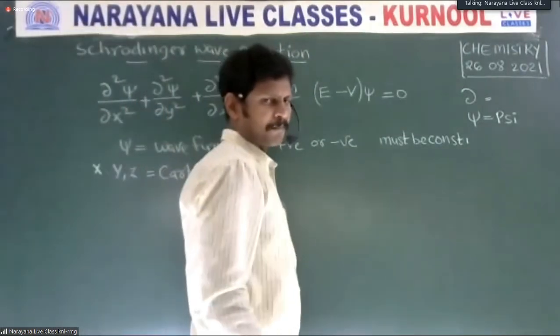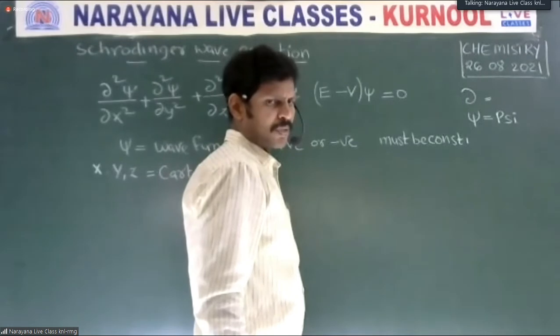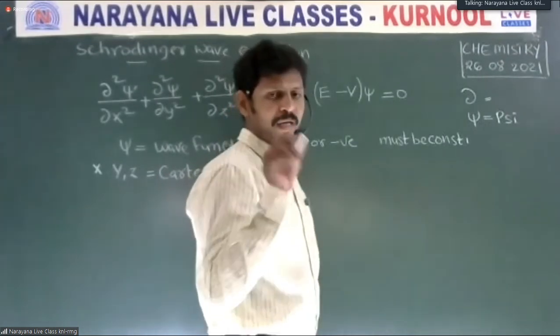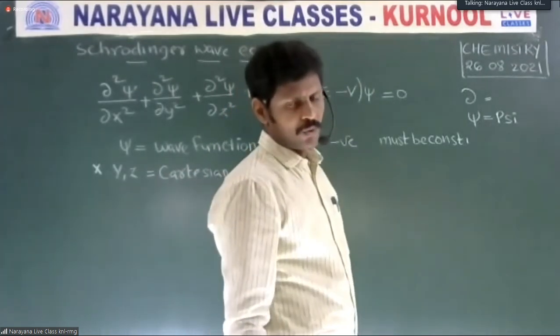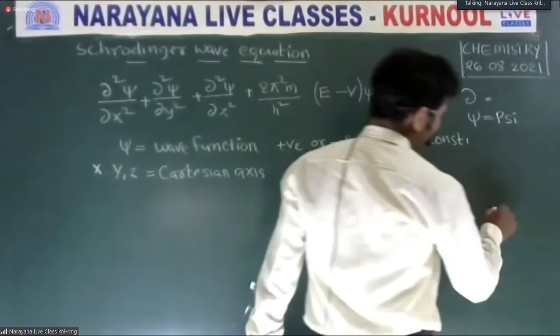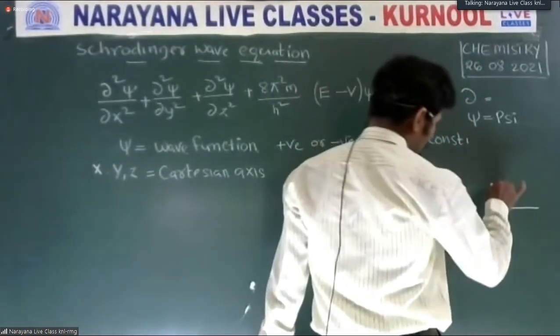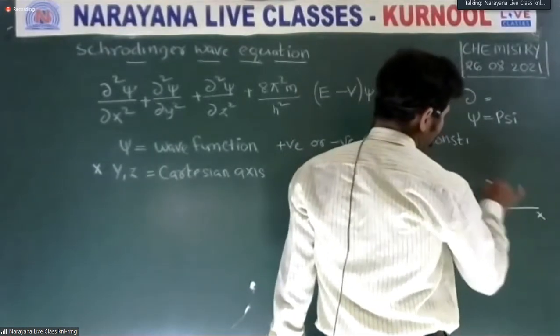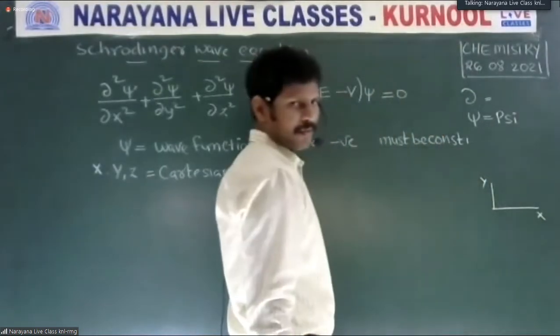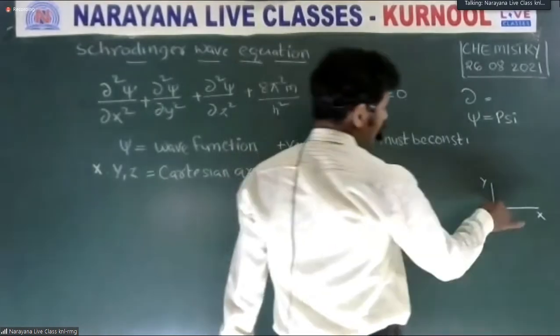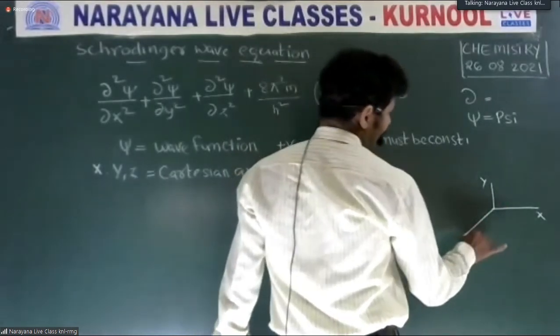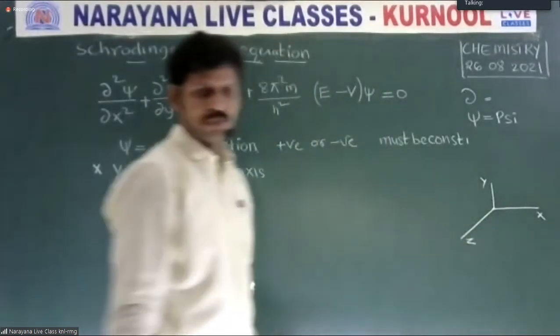Observe clearly, the systems are of different types. Unidimensional means only one axis is there. Two-dimensional, two axes are there, like x and y. Three-dimensional, x, y, z. Is it clear?